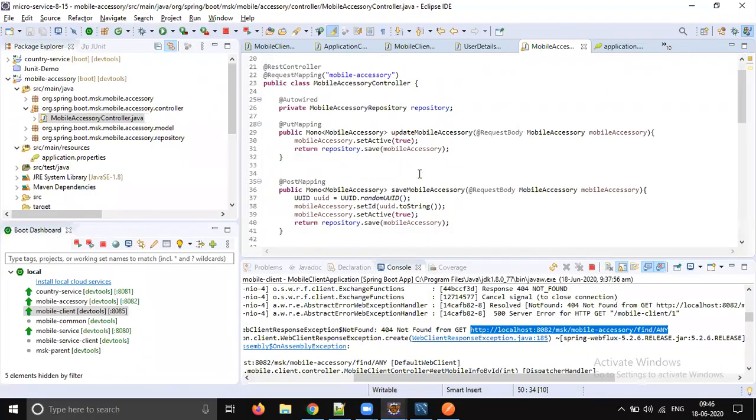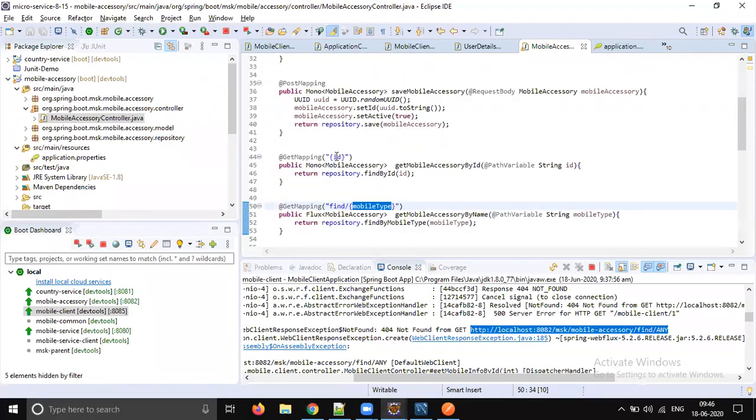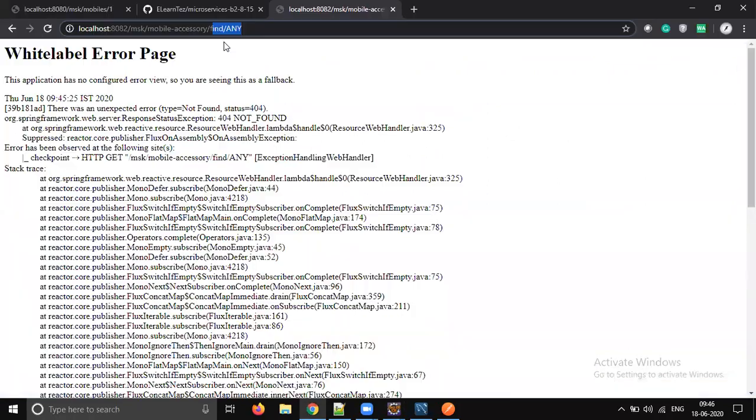Let's go to the controller. Find slash mobile type path variable. Fine. If you directly don't pass anything, you should get all mobile accessories.